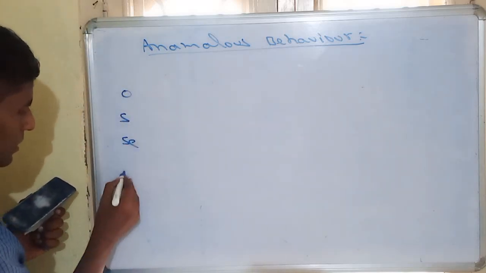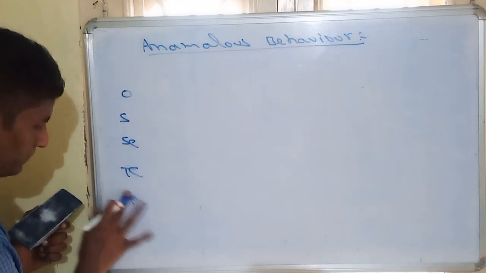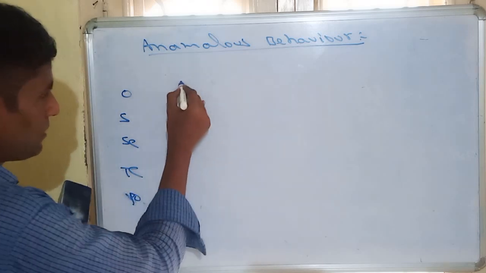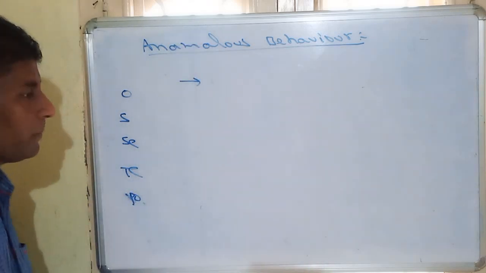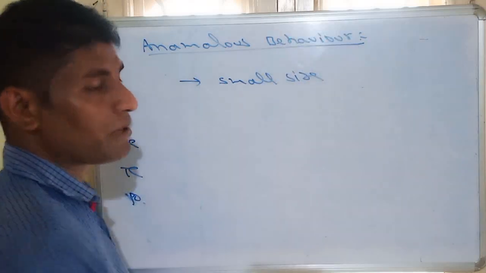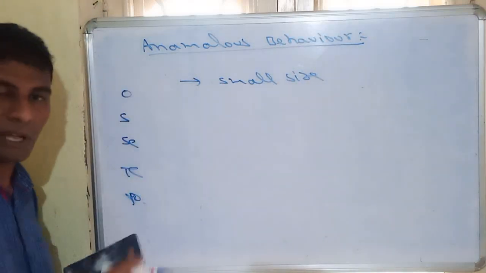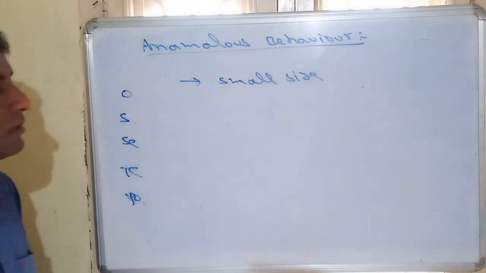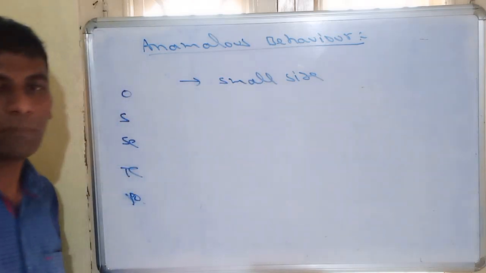Oxygen, sulfur, selenium, tellurium, polonium. So the first abnormal behavior will be, simply we can write, its exceptionally small size. Oxygen is a very small size in the 16th group elements. So we can say it is a different behavior than the rest.